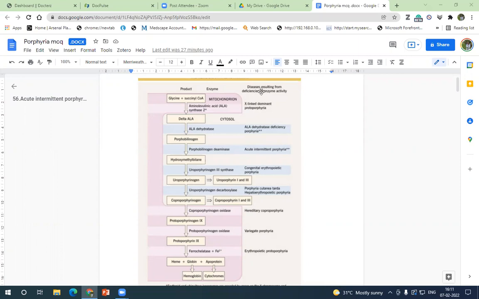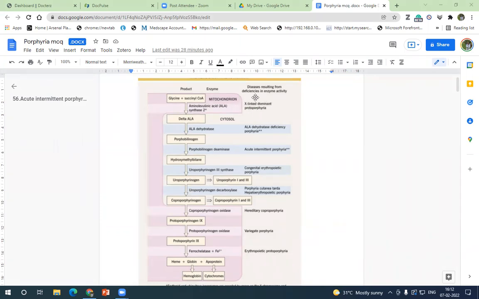Where else does protoporphyria occur in this pathway? Further downward, that is ferrochelatase deficiency. So ferrochelatase deficiency causes erythropoietic protoporphyria. So here also it causes X-linked protoporphyria. So it is X-linked. Why X-linked? Because the gene for ALA synthase 2 is present on the X chromosome. If there is deficiency only, then there is X-linked sideroblastic anemia.